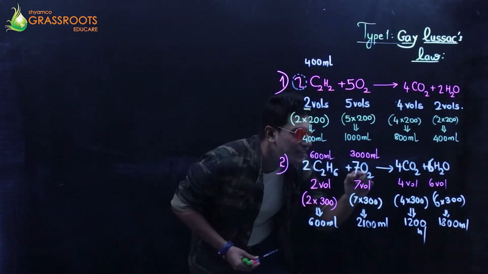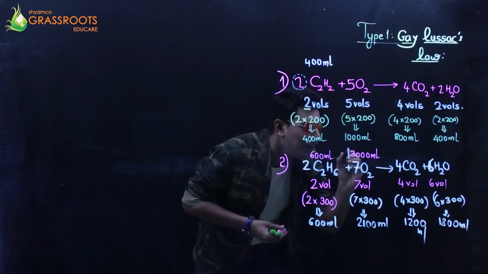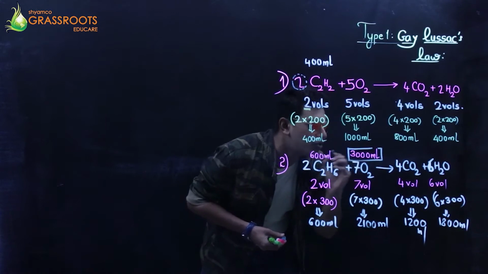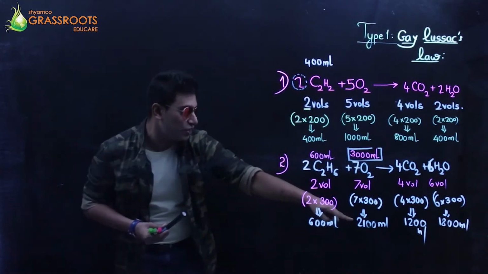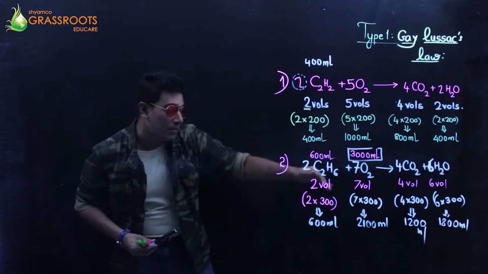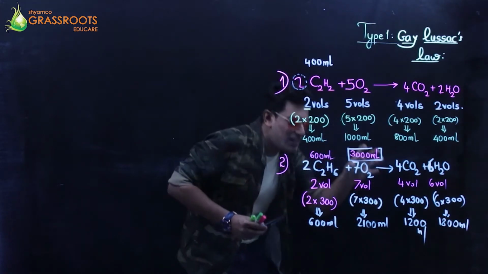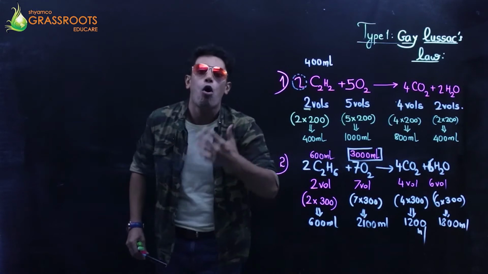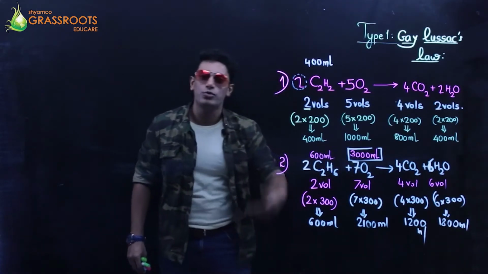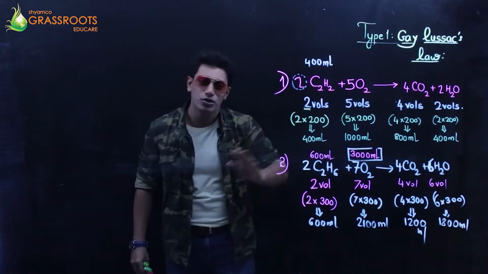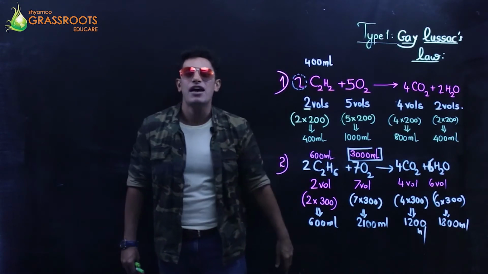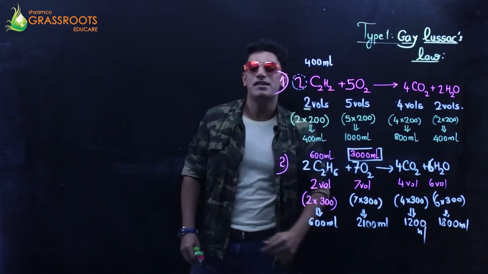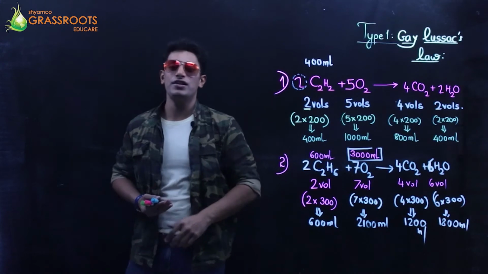How much oxygen did I have? I had with me 3000 ml, out of which 2100 is used up, because these are reactants. They are used up to give me products. So out of 3000 which I had, 2100 is gone, used up. How much is left? Subtract. 900 ml of oxygen is unused.